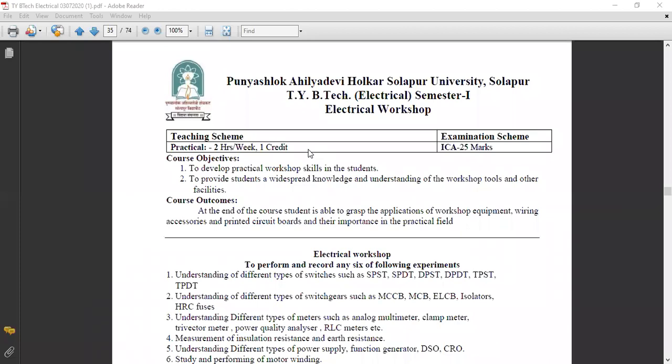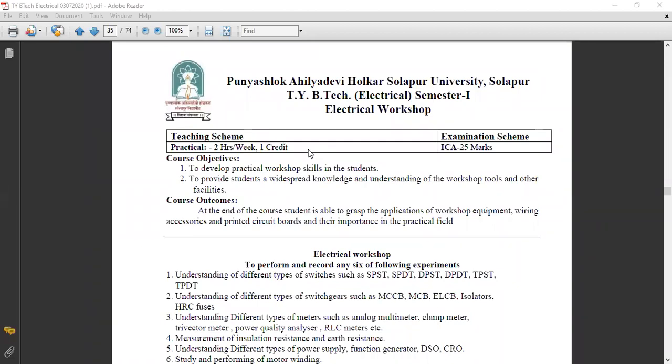At the end of this course, the student is able to grasp the application of workshop equipment. In that workshop there are different equipment, so students are able to gain the knowledge of the application of workshop equipment. Which equipment will be in the workshop, what are the applications of that equipment. Then their wiring accessories, wiring circuits or different types of accessories.